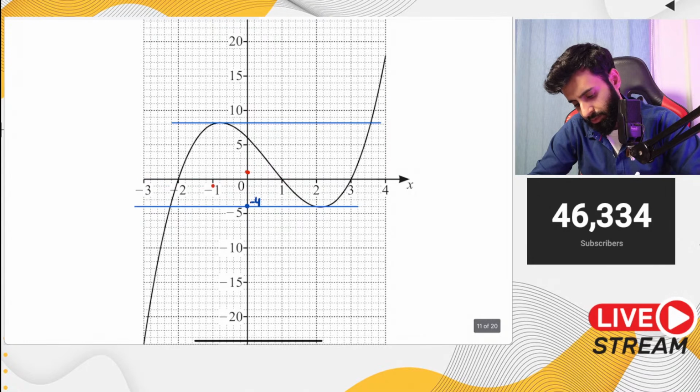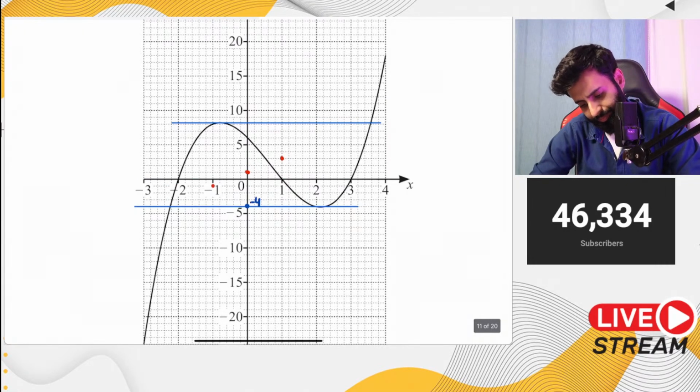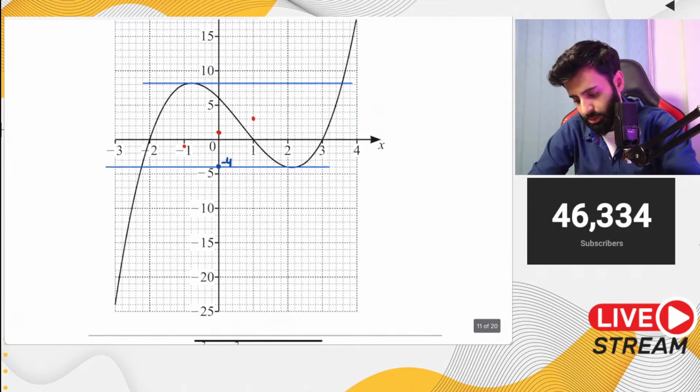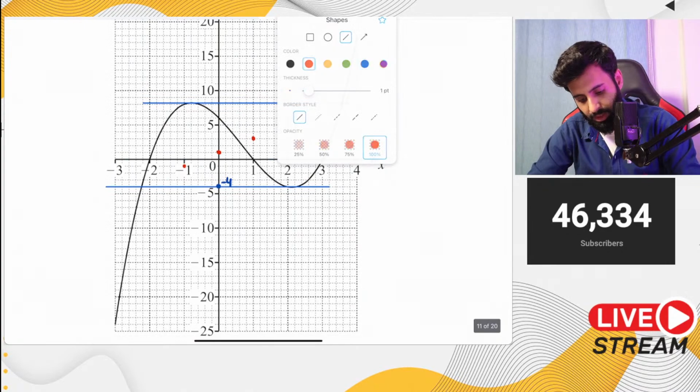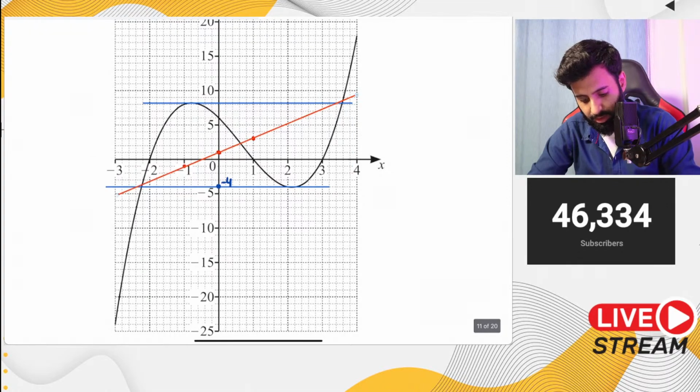And at 1, I believe it was 3. Yeah, at 1 it was 3. Okay, let me make sure of that. Yeah, at 1 it's 3. So this is the suitable straight line that we're going to draw. And don't just join the 3 points and leave it at that. When you join the 3 points, make sure to extend it. Extend it so that the line can cut the curve at as many points as possible.